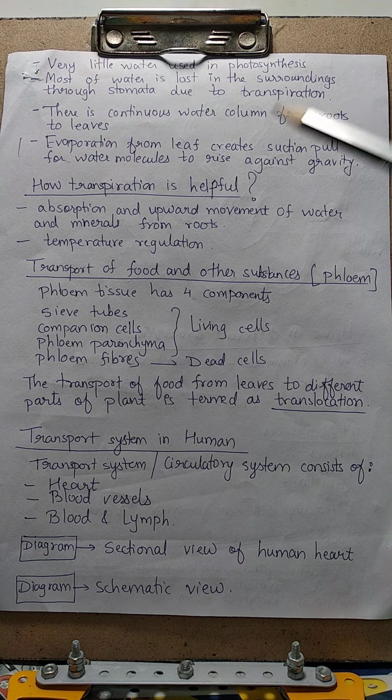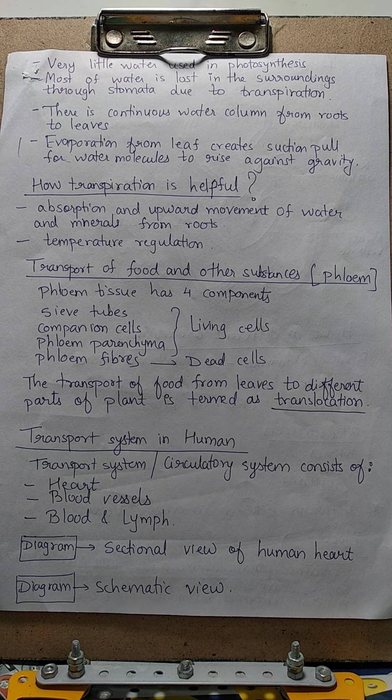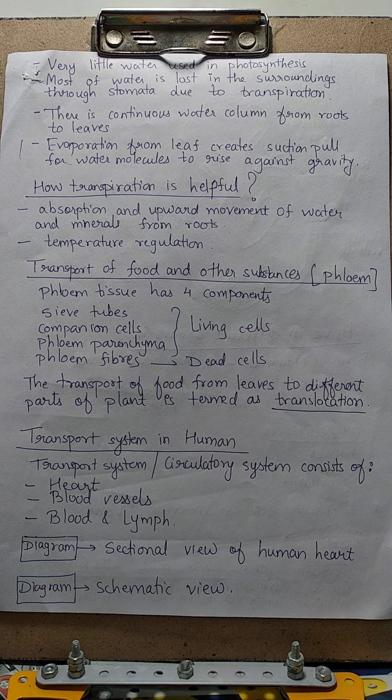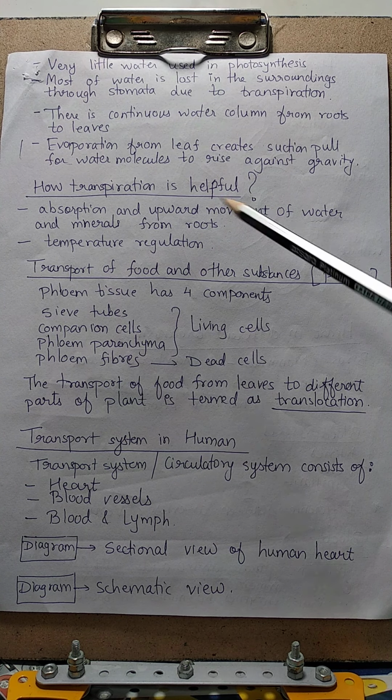And second is, as the evaporation process is taking place, see here, evaporation is taking place from the leaf through stomata. We know that evaporation causes a cooling effect. So temperature regulation is also done by the process of transpiration.